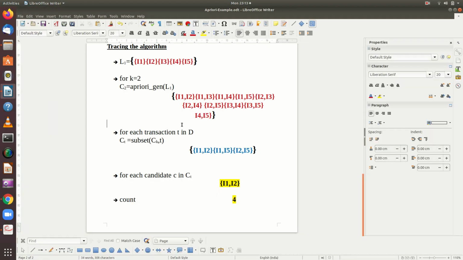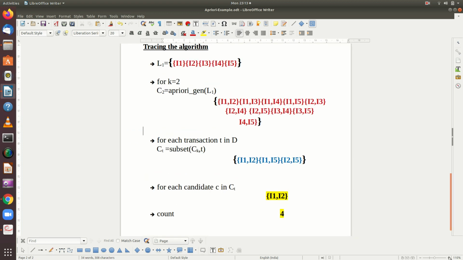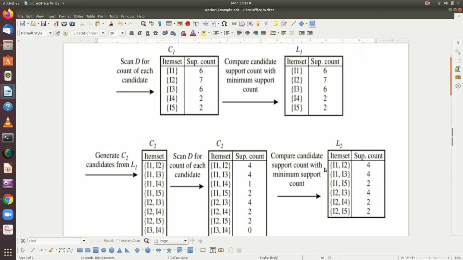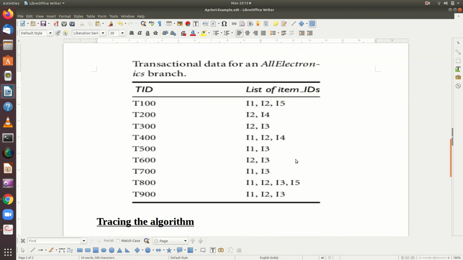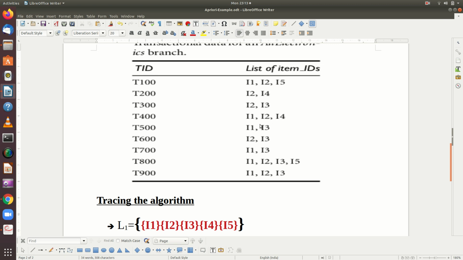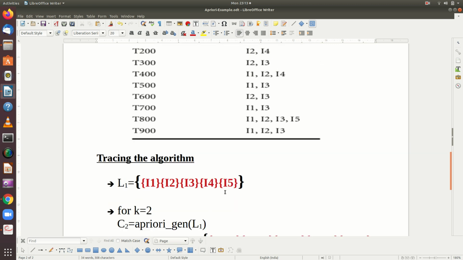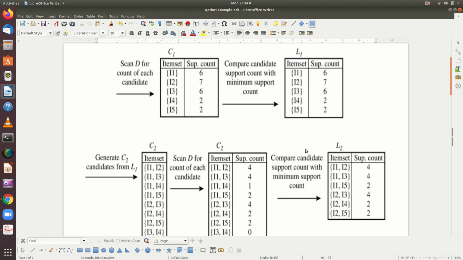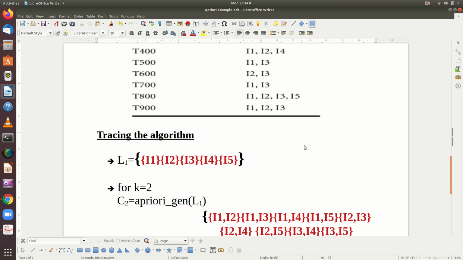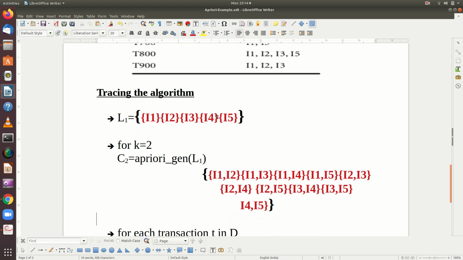So let us take this example. This is the example that we have seen now. This is the given transaction database, and for this transaction database L1 is generated like this. This is what L1 is. I1, I2, I3, I4, I5 all have a support count value greater than or equal to minimum support. So all these items are frequent items in the 1-item set.